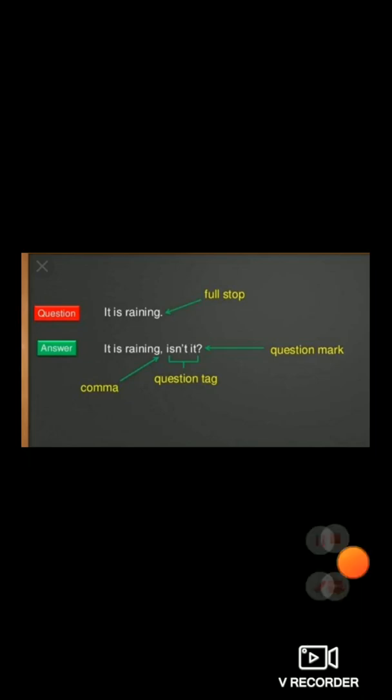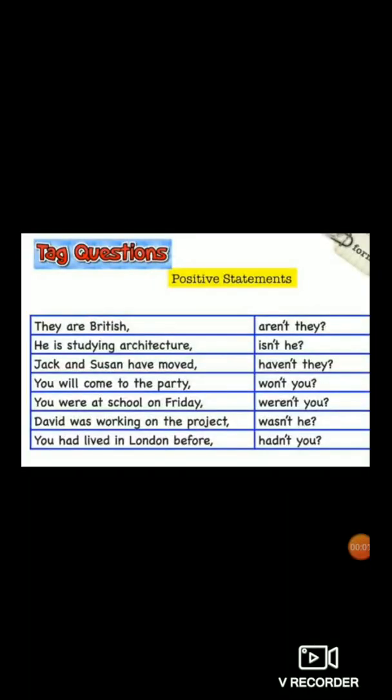Now next. So students, now let's study more examples of positive statements and then we'll move towards the negative statements.